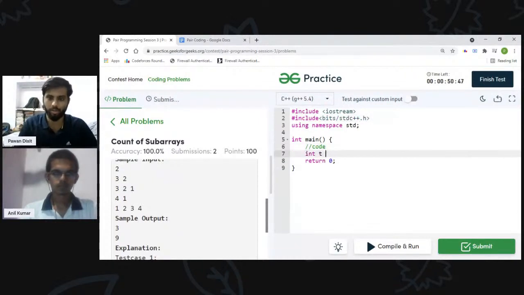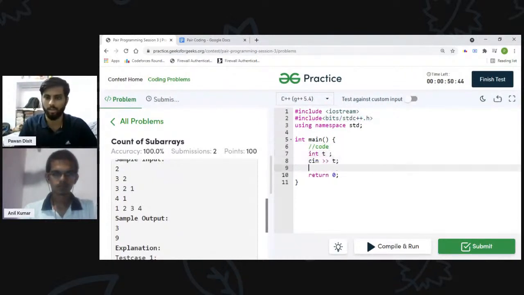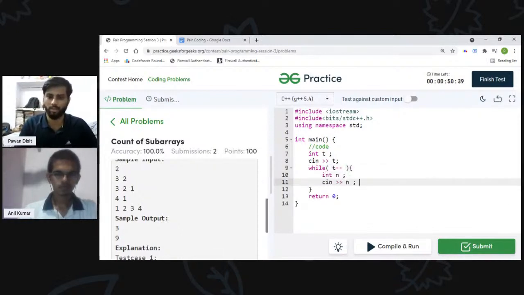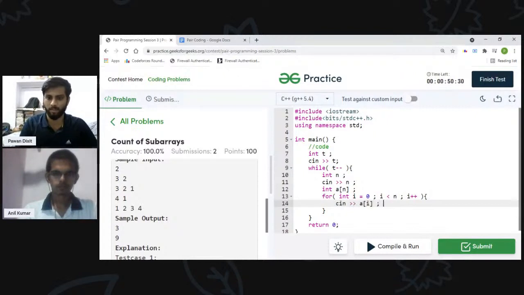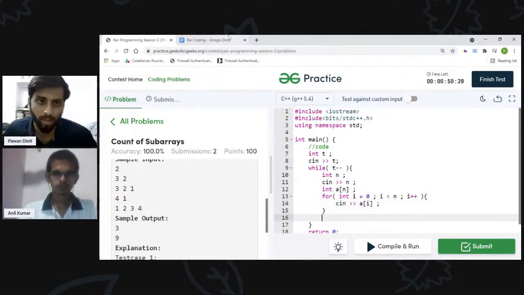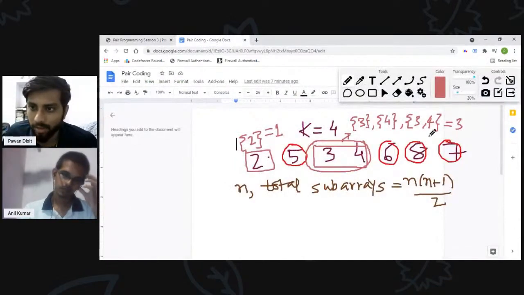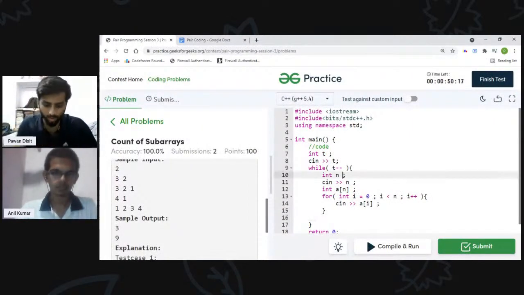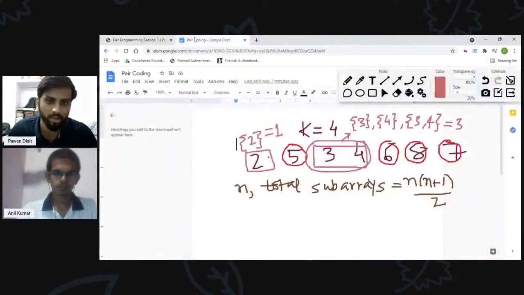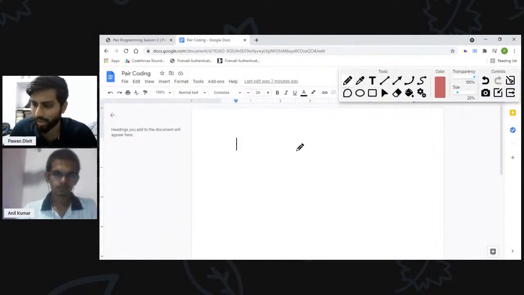Okay. So we have to take the test cases. Now we are running the test cases, taking the input. Now, how can we implement it? Let us just forgot to take input n comma k. There are two inputs, no? Yeah, we have to take k also. Let us discuss how can we implement that thing.